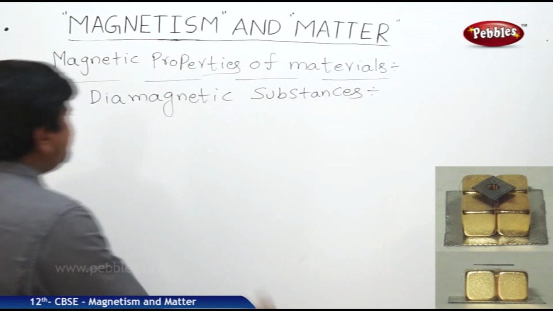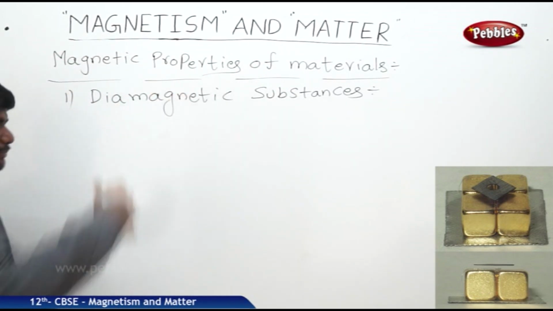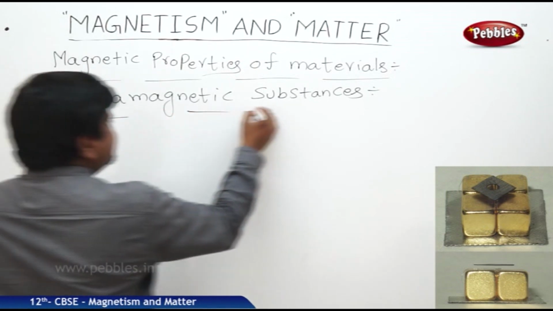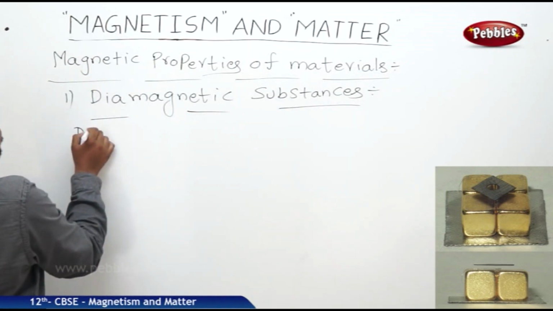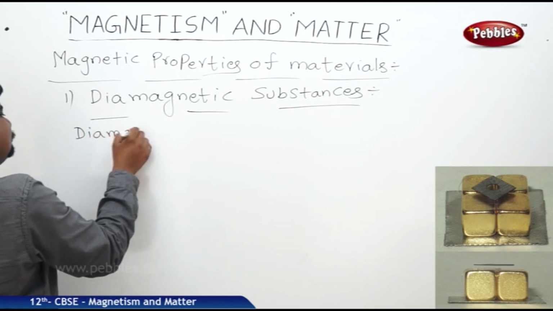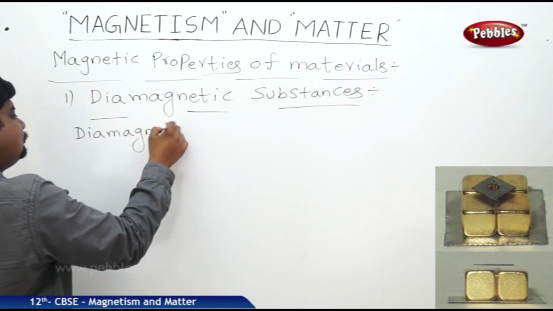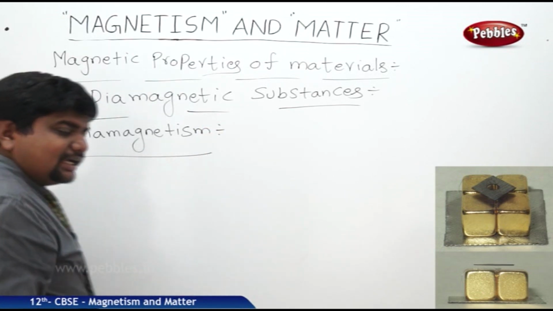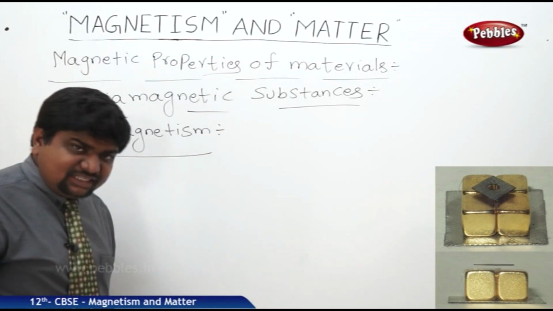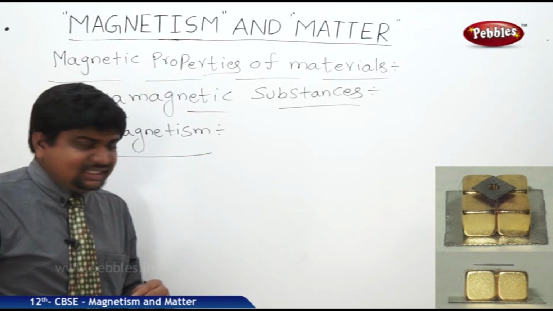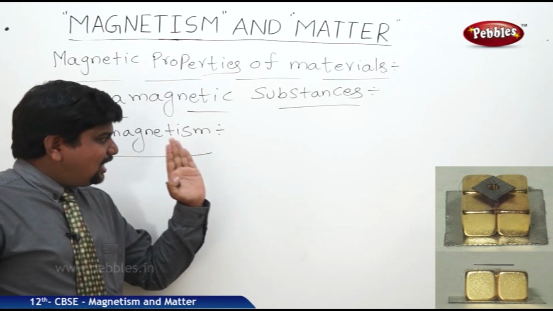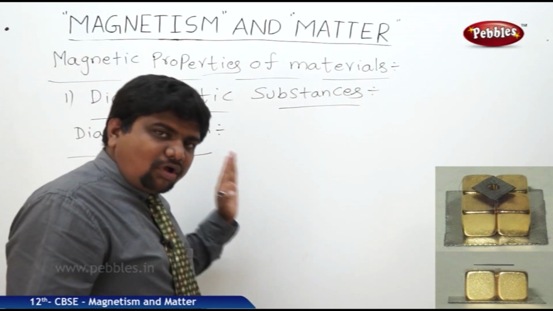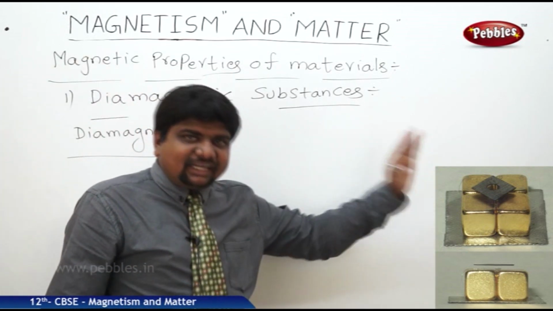First one is diamagnetic substances. The magnetic behavior of these diamagnetic substances is called diamagnetism. What is the meaning of diamagnetism? There are some magnetic materials which are called diamagnetic substances. They have the tendency to travel from strong magnetic fields to the weak magnetic fields.